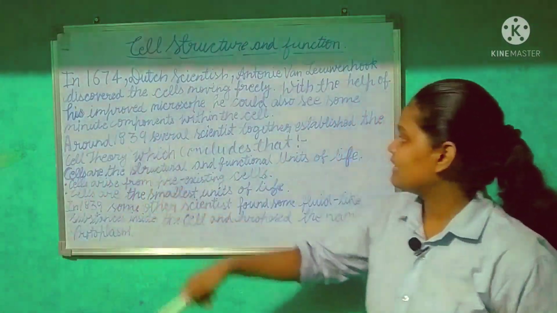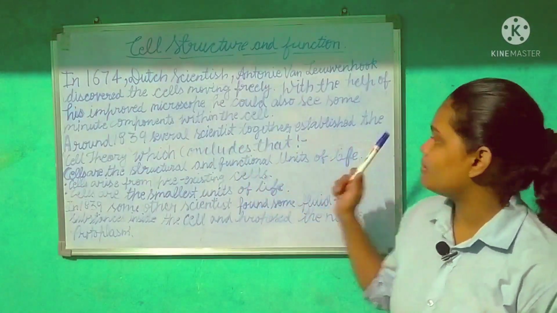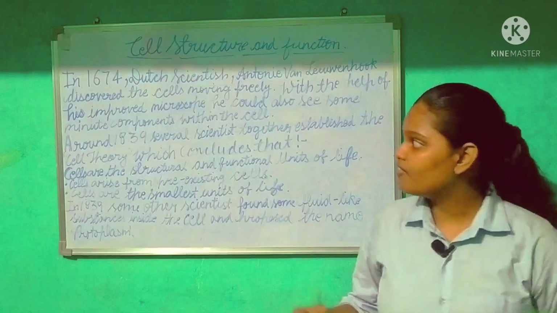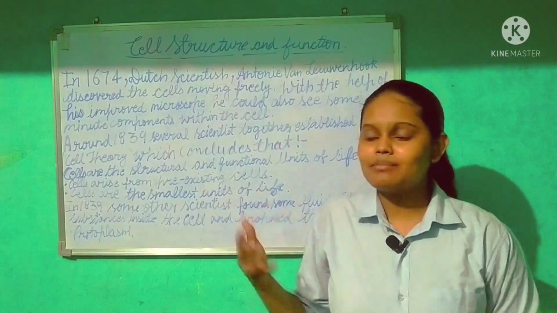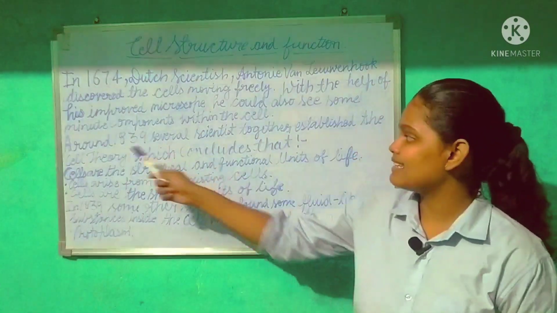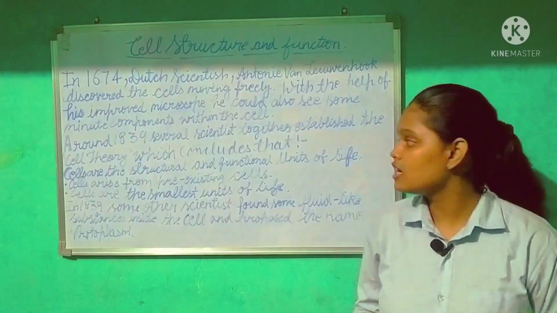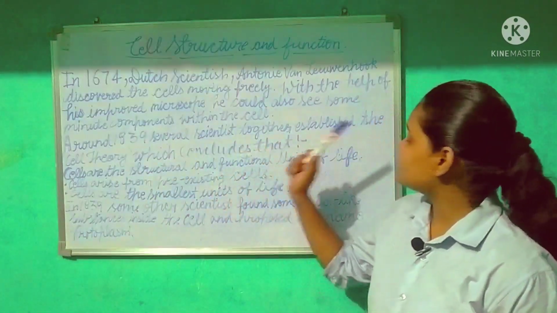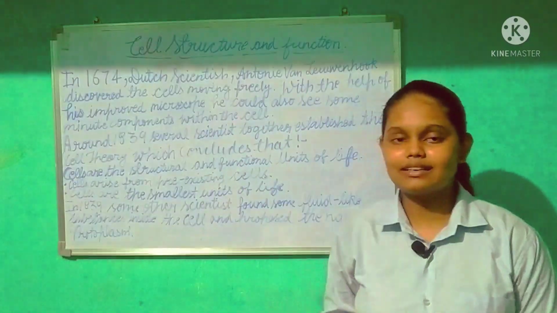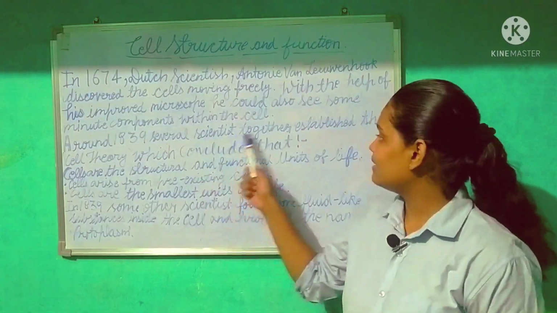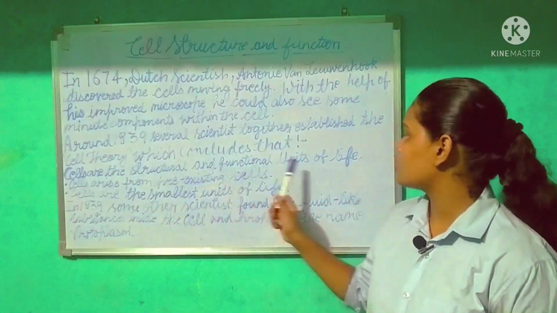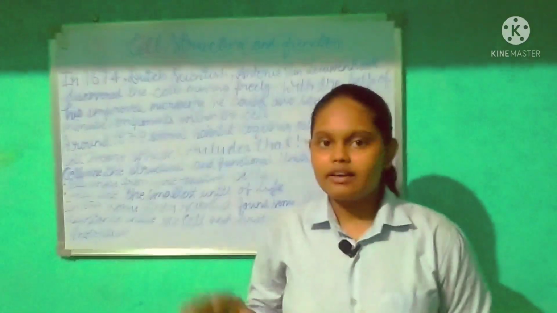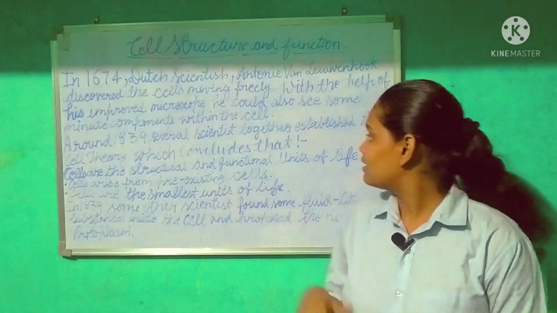Around 1839, several scientists together established the cell theory. After these two scientists researched the cell, some other scientists also did research in 1839 and established the cell theory, which concludes that cells are the structural and functional units of life.